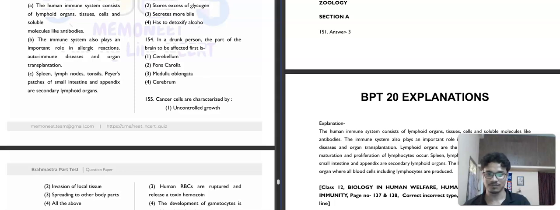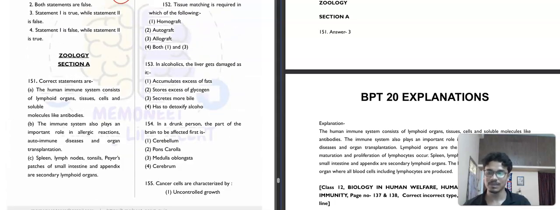So correct statements are, okay, we need to find the correct statement. First it is saying that the human immune system consists of lymphoid organs, tissues, cells and soluble molecules like antibodies, correct. The human immune system does have all the components. The immune system also plays an important role in allergic reaction, autoimmune disease and organ transplantation.